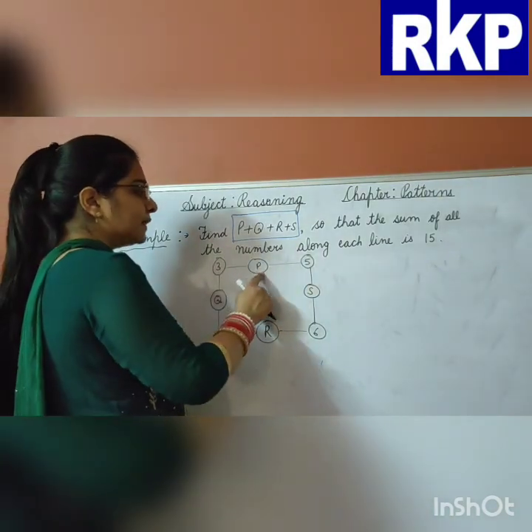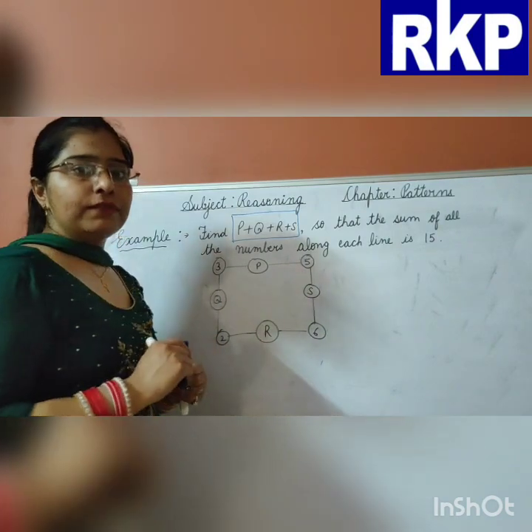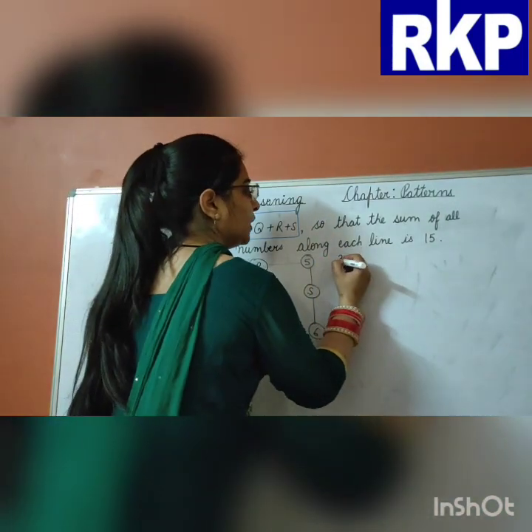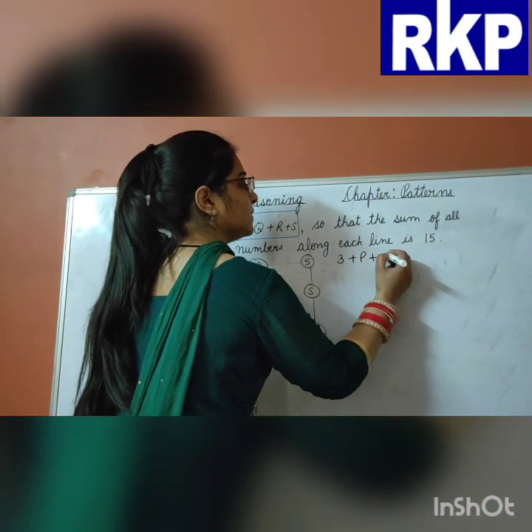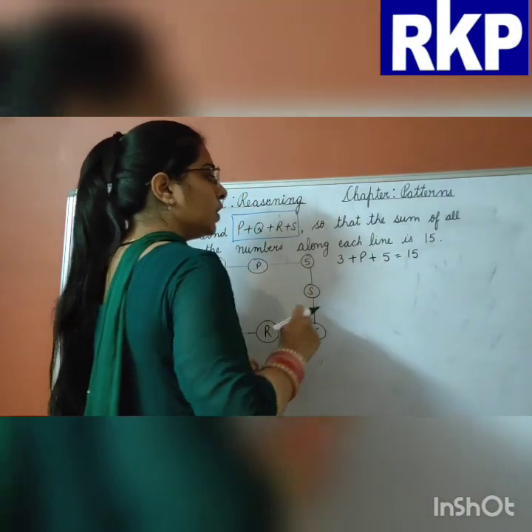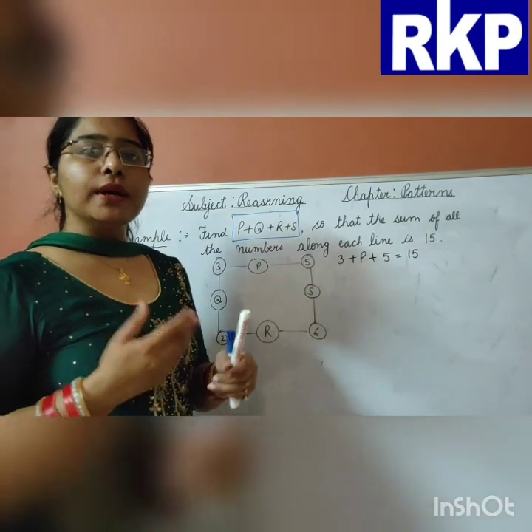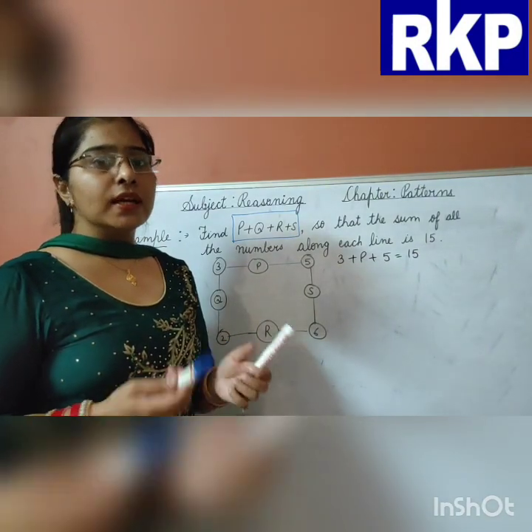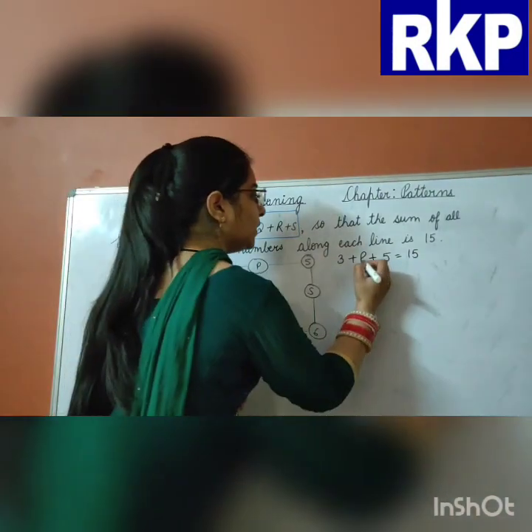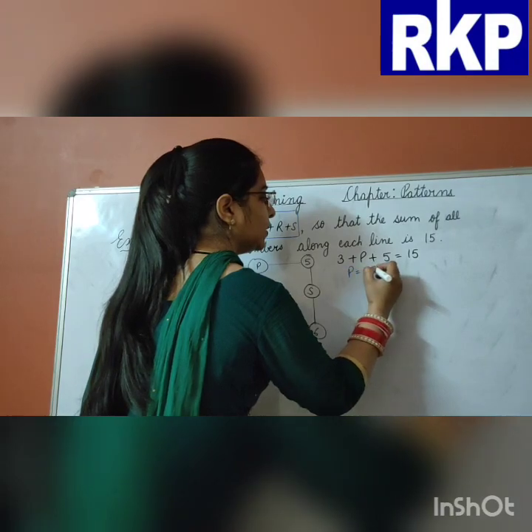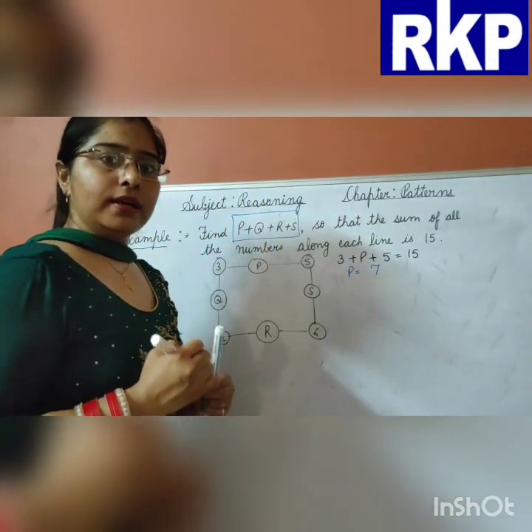So 3 plus P plus 5 should be 15. So 3 plus 5, 8. What should I add to 8 to get 15? 7. So what is the value of P? It is equal to 7. Clear?